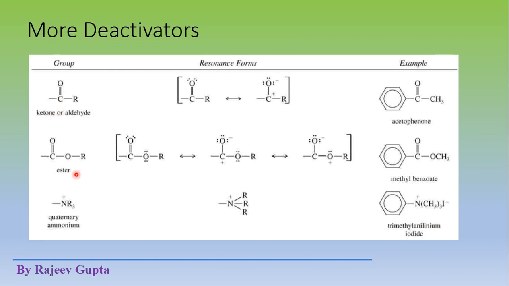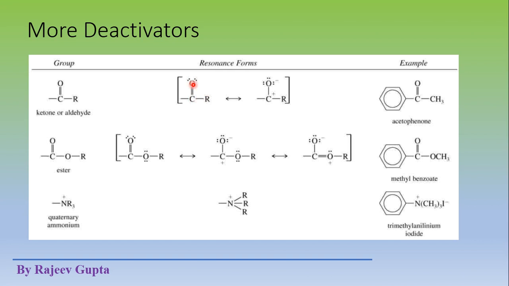Ketones, esters. These ketones and esters are also ring deactivators, because of the resonance structure of this ketone or aldehyde group. Suppose if R is an alkyl group, then it will be a ketone group. If R is a hydrogen atom, then it will be an aldehyde. In both cases we get this type of resonating structure.